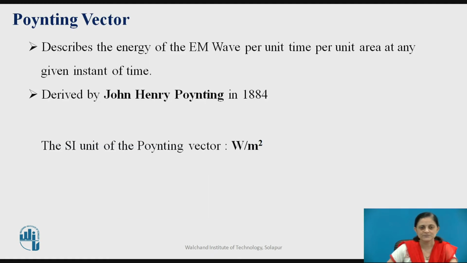So what is the Poynting vector? The Poynting vector describes the energy of the electromagnetic wave per unit time per unit area, that is, it is related to the power of the electromagnetic wave at any given instant of time. This vector was first derived by John Henry Poynting in 1884, and after that it was named the Poynting vector. It is related to the area and the power, and thus the SI unit for the Poynting vector is watt per meter square.